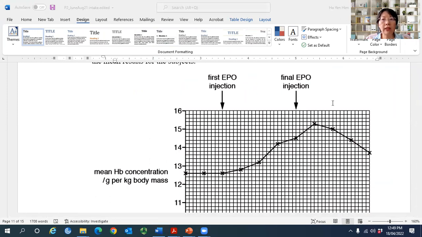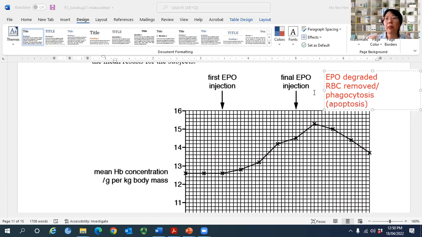So that means if there's a decrease, the EPO that was injected earlier must have been degraded. So I already broke down the EPO, and probably the red blood cells that were produced are also being removed. Now, how are old and unwanted red blood cells removed from our body? It's actually by phagocytosis. They are phagocytosed. Some students say apoptosis.